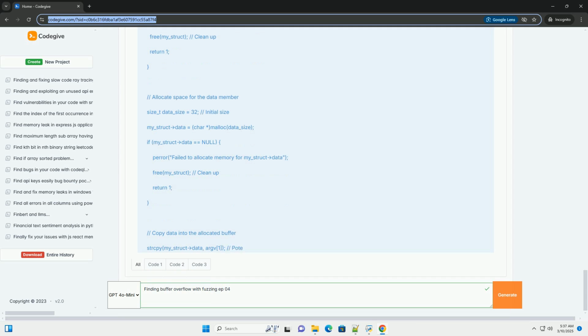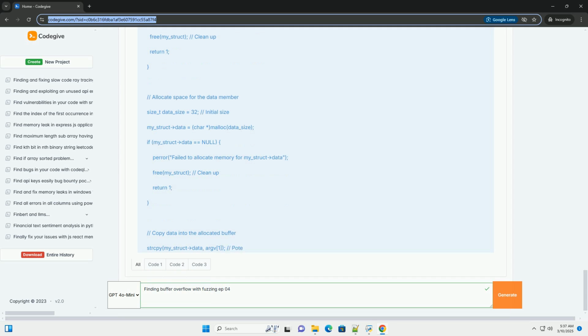This can lead to program crashes or, more severely, exploitation. Fuzzing: the fuzzer needs to provide input strings longer than data_size to trigger the overflow. This is a more complex vulnerability because it affects the heap management.